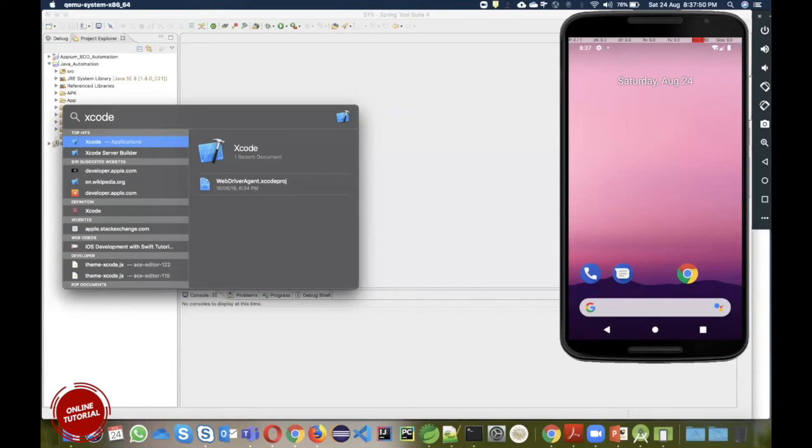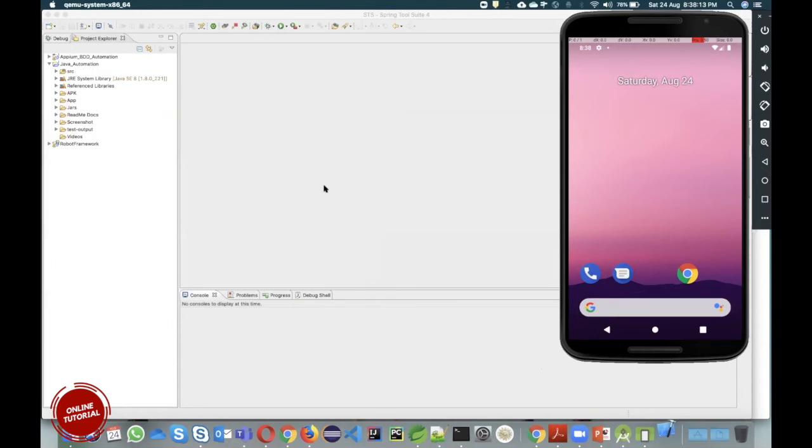It doesn't work on Linux or Windows. So if you want to test an iOS app, you should have a Mac OS. In Windows, you can only test Android applications, basically Android devices. But in Mac, yes, you can do both. You can test Android as well as iPhone, or iOS related devices.